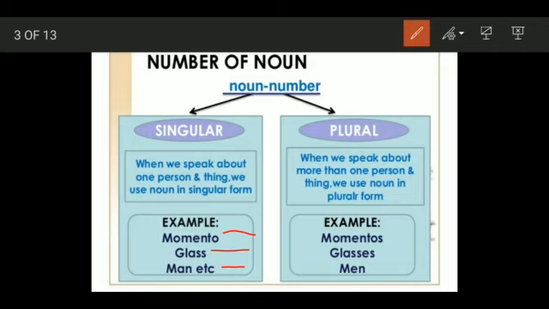While when we are referring to any person, place, animal, or thing which is referring to more than one, multiple numbers, it is anything more than one, that becomes noun in plural form. For example, mementos, more than one, mementos, that is plural form. Then glasses, there are glasses kept. We're not referring to one glass but more than one. So that is in plural form. Men. So singular is anything when we are referring to something which is single, that is one in number. But if it becomes more than one in number, that takes the plural form.